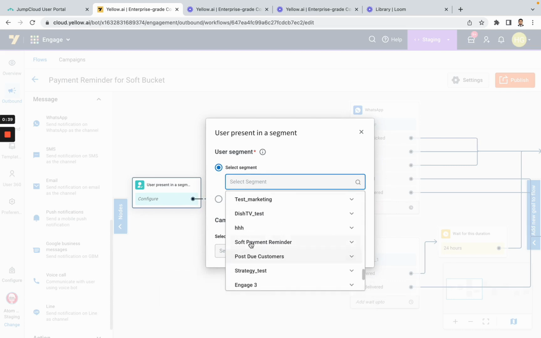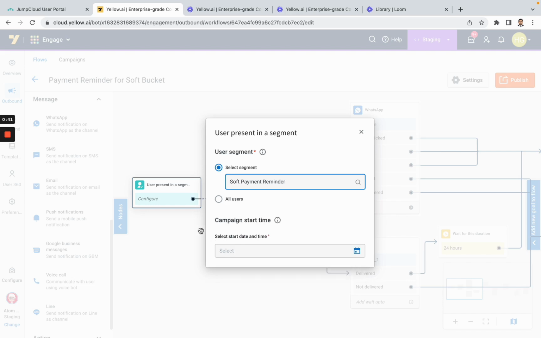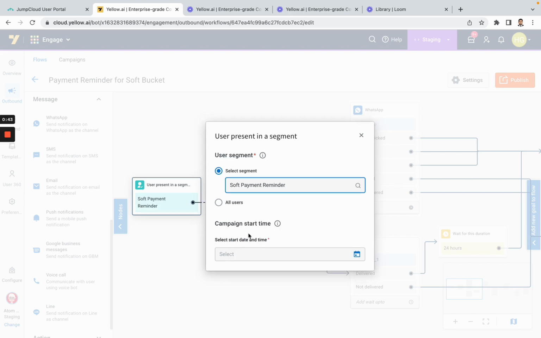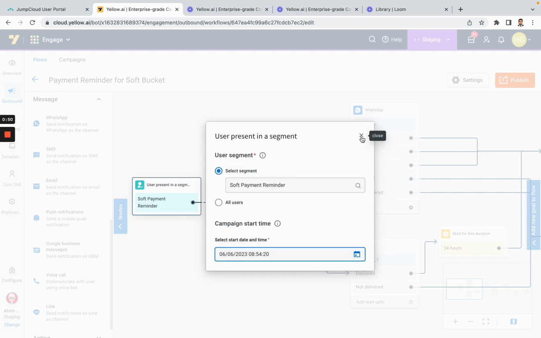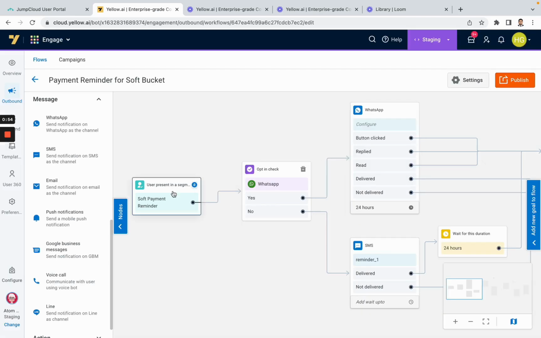By clicking this, you can configure the segment for which we want to run the campaign. Here, our segment is for soft payment reminder customers, and we can configure the start time when we would want to run the campaign. For the sake of this demo, we are doing it for now, and the campaign would be run immediately when we click on publish. After configuring our segment, there are multiple things we can do.